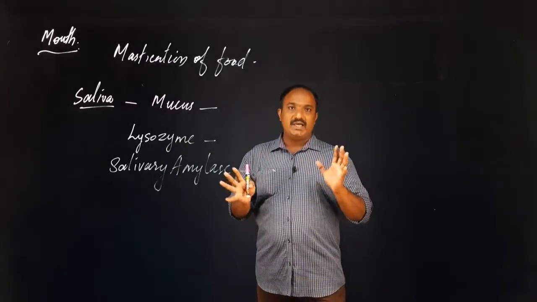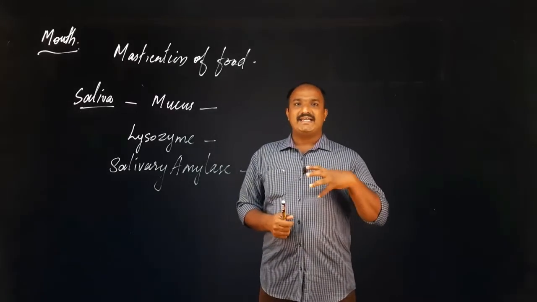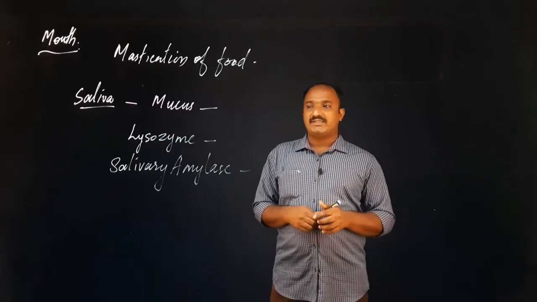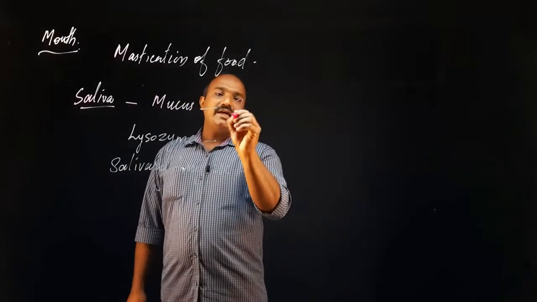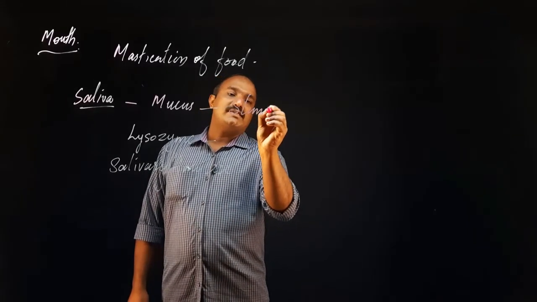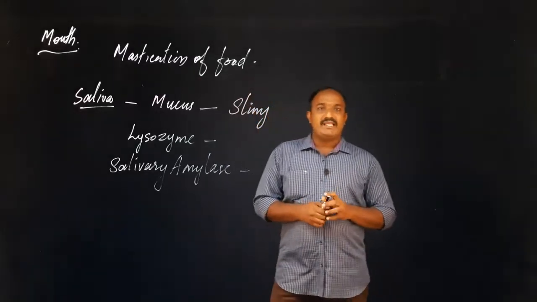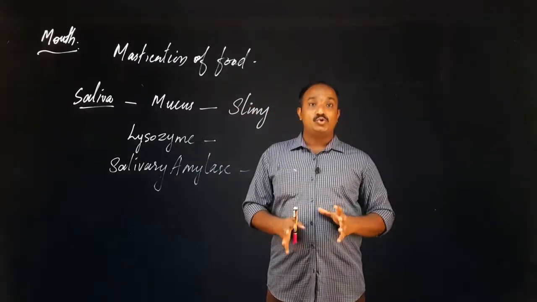So these three are the components of what? Saliva. Then we can see what role these three play in the process of digestion. The first role is for the mucus, which makes our food slimy. Slimy means smooth for movement.